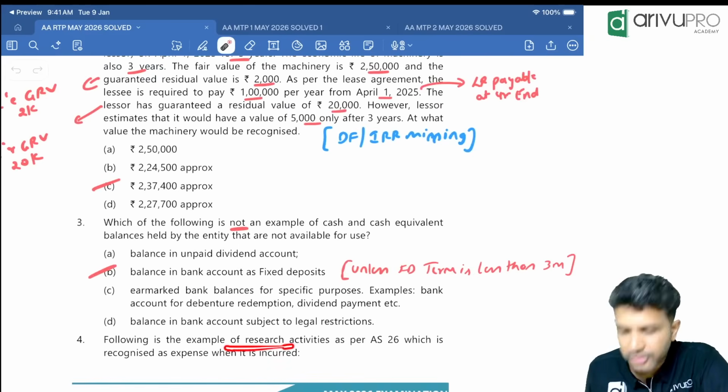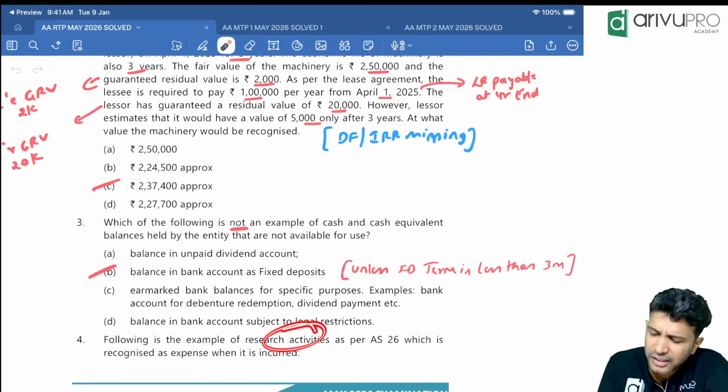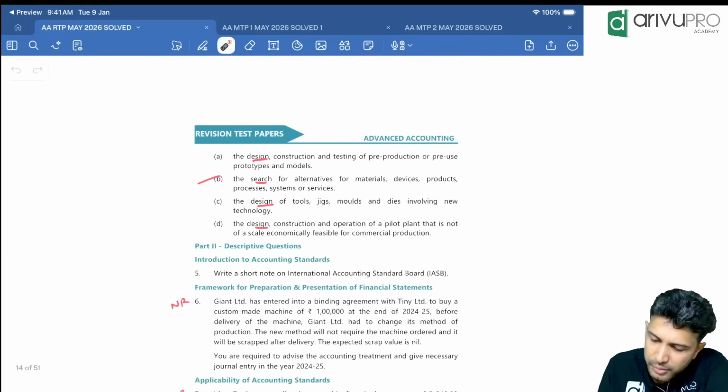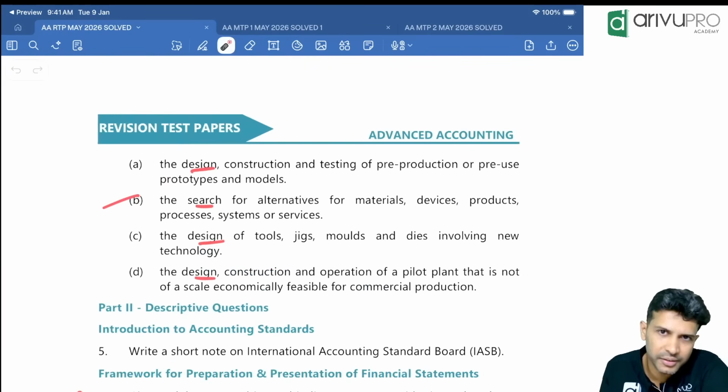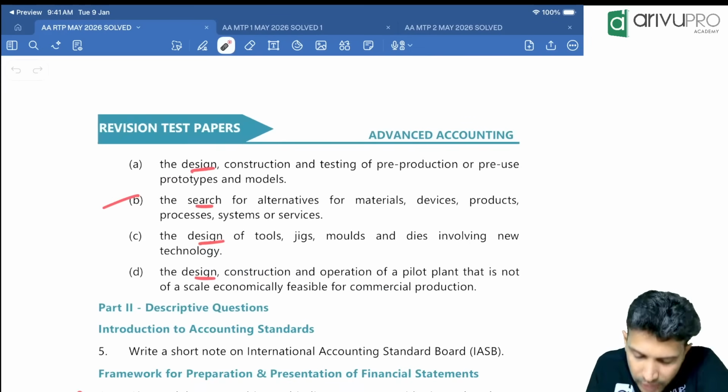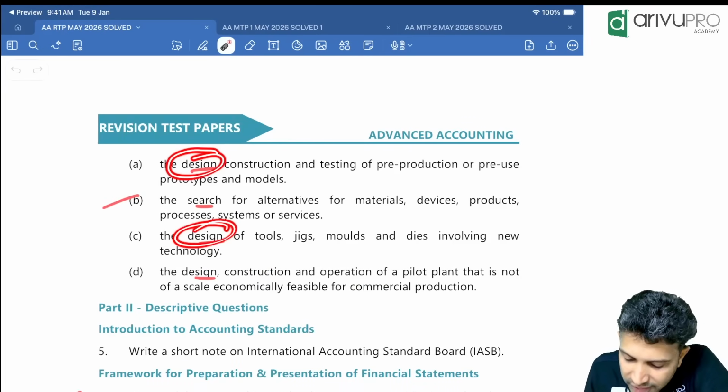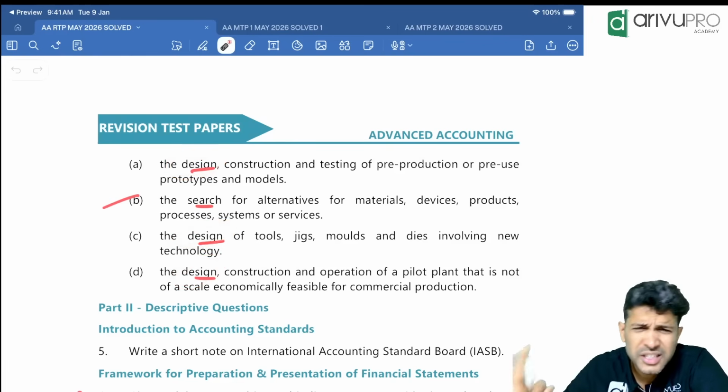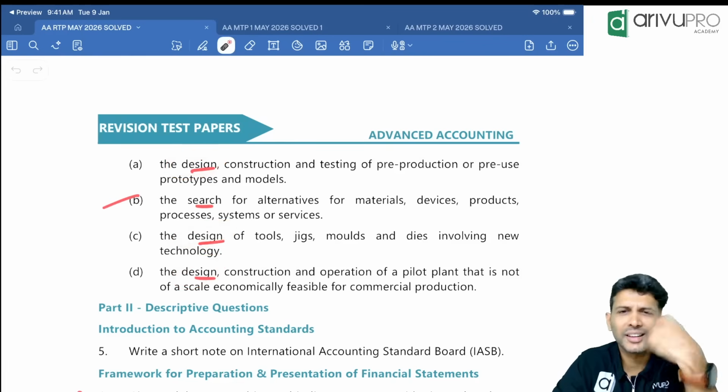Now they said next MCQ, which is an example of research activity. They have given you various theory questions and they're asking which is an example of research. Now we have two phases, research phase and development phase. People design. I'm able to see design and all. You will start the design when the research is successful.